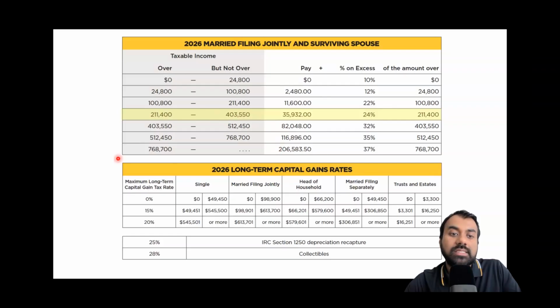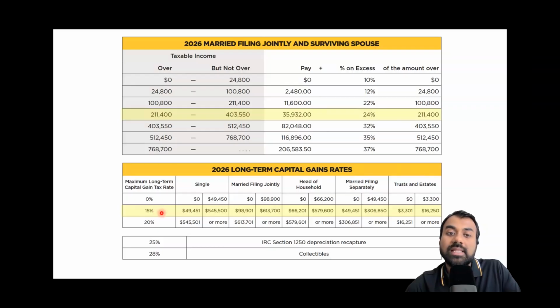So we look at this table below, these long-term capital gains rates. And for married filing jointly, it says that above 98,901 to 613,700 for taxable income in this range, the long-term capital gains rate is going to be 15%.